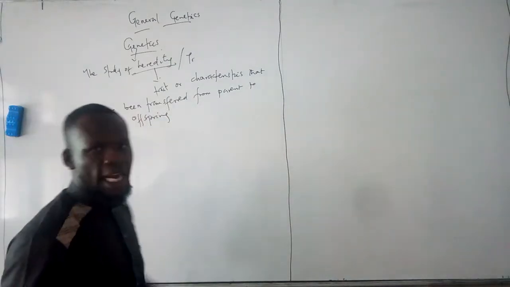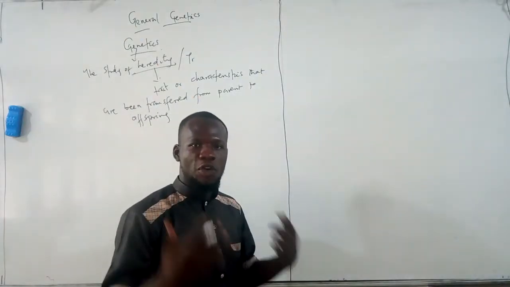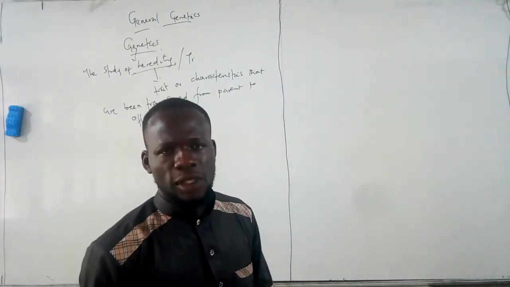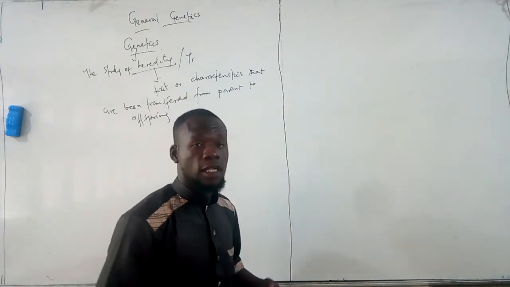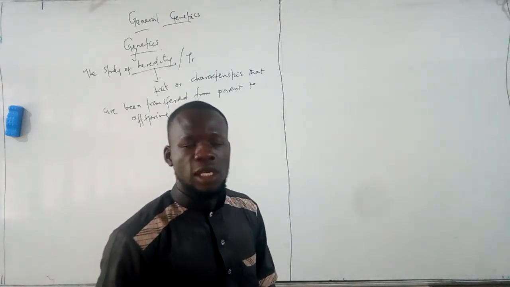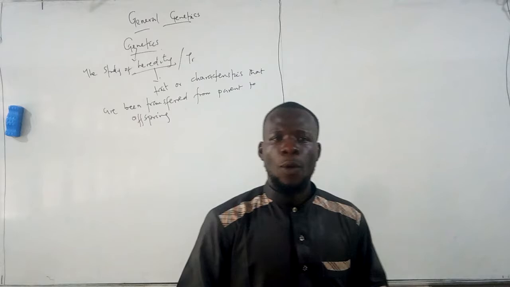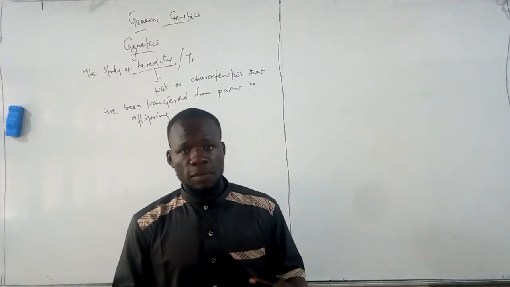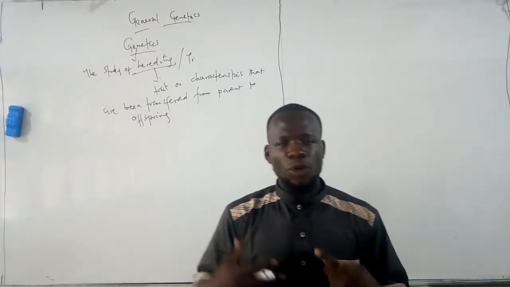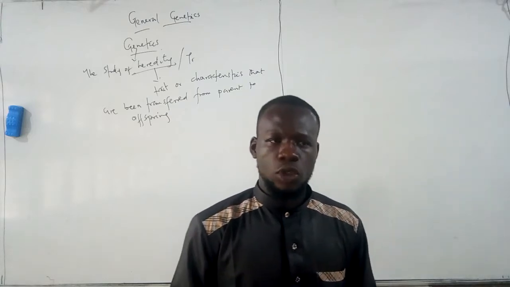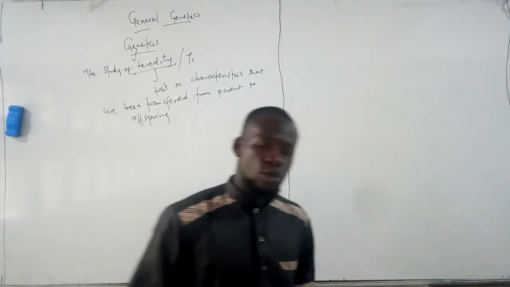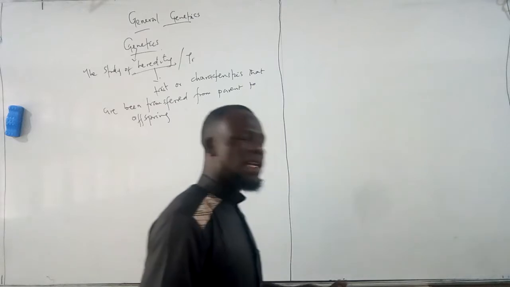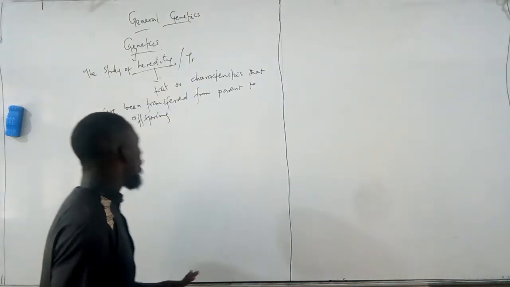So these traits that are being transferred from parent to offspring are very important to understand in our day-to-day activities, because some of these actually influence our morphology. Morphology simply means our physical aspect, and also our internal structures. It has also helped scientists to solve so many problems relating to our health and also our lifestyle.